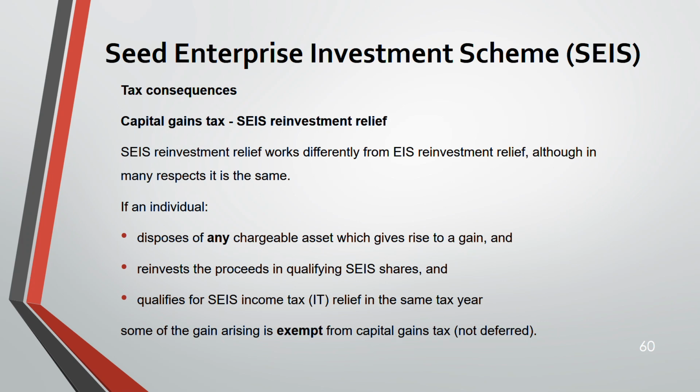Some is exempt from CGT. This last condition is different to EIS. It was not there in EIS. In EIS you can always defer. Here you have to qualify for SEIS income tax relief also in the same tax year. Then you don't defer, but some is exempt. The remaining gain is taxable.